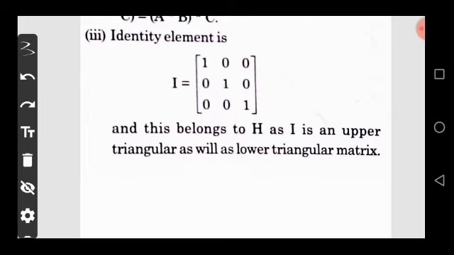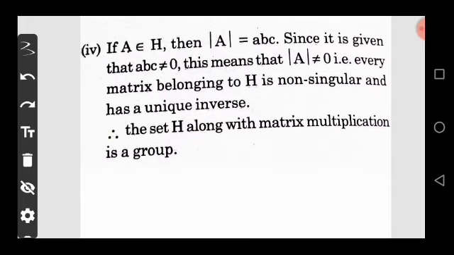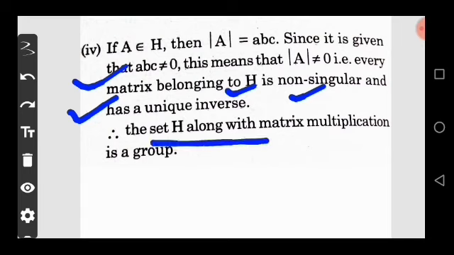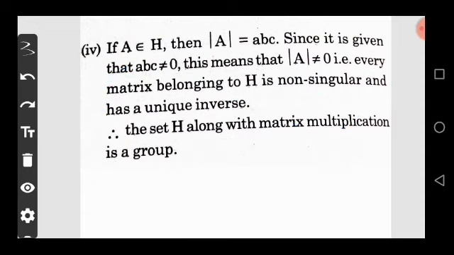Now move on. The fourth property of a group: if A belongs to H, then the determinant of A is equal to abc. Since it is given that abc is not equal to 0, it means the determinant of A is also not 0. Every matrix belonging to H is non-singular and has a unique inverse. Therefore, the set H with matrix multiplication is a group. So option A is your correct answer. Now move on to the next question.